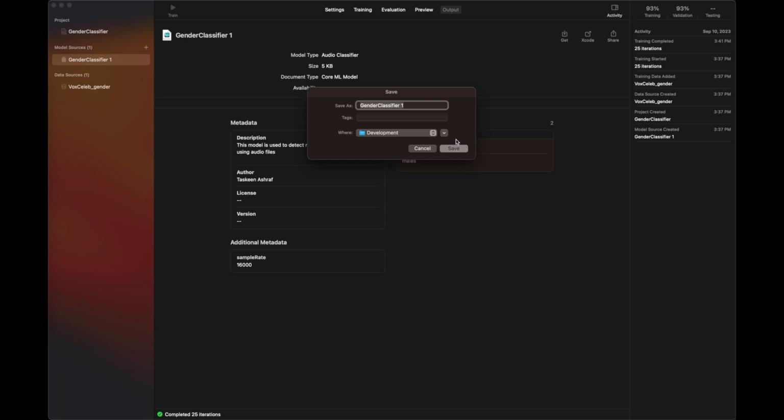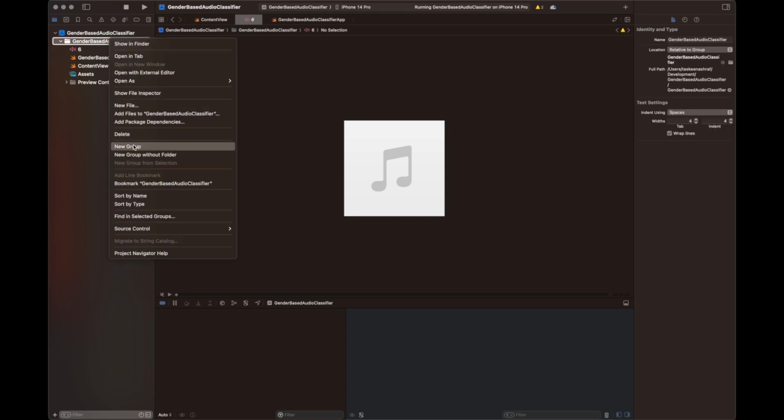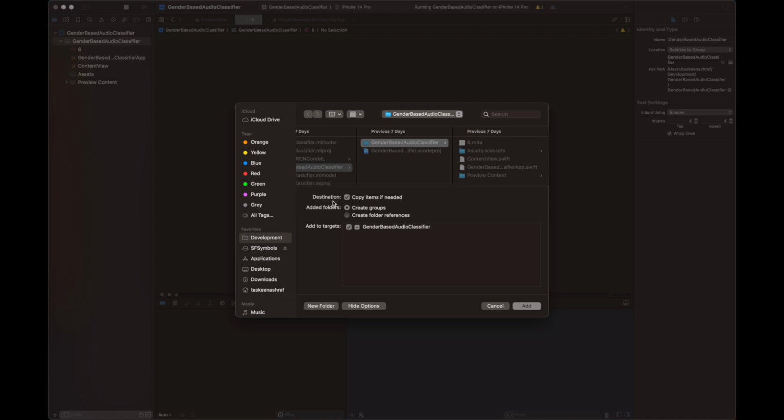So here I'm just exporting the model that I have created for sound classification, and I'm going to later import it into my Xcode project. Now copy the model that I have created from the CreateML tool inside my Xcode project. Also, I'm going to copy a sample audio file inside my project to test my code.